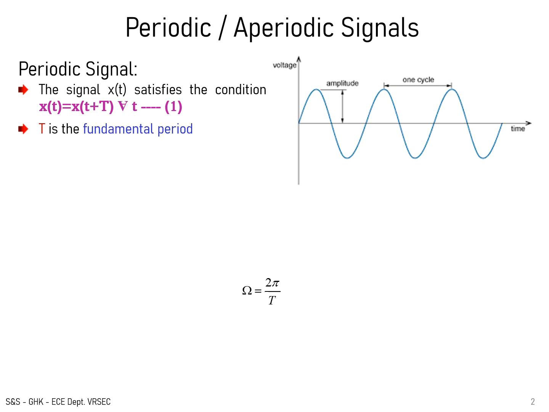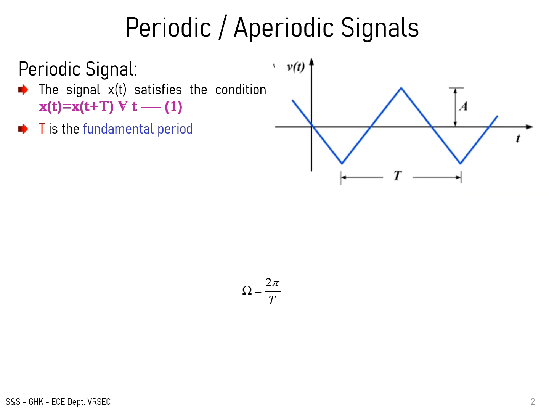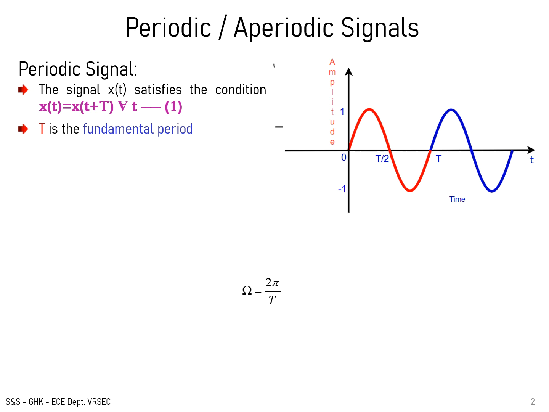Here, in this periodic signal, a signal is said to be periodic if it satisfies the condition x of t equal to x of t plus T for all values of time, where capital T is the fundamental period. Fundamental period means it is the time period of one complete cycle.